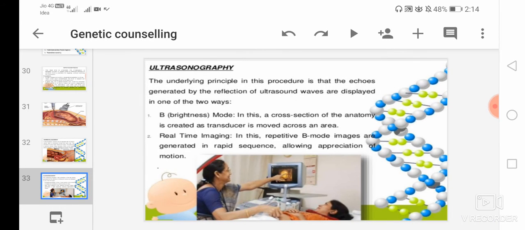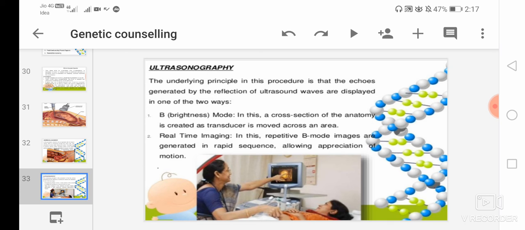Then the third one is ultrasonography. Here the underlying principle in the procedure is that the echoes generated by the reflection of ultrasound waves are displayed in one of the two ways. First is the B, that is brightness mode. So here B stands for the brightness mode.